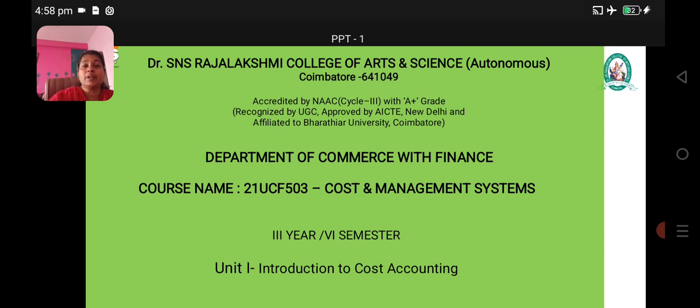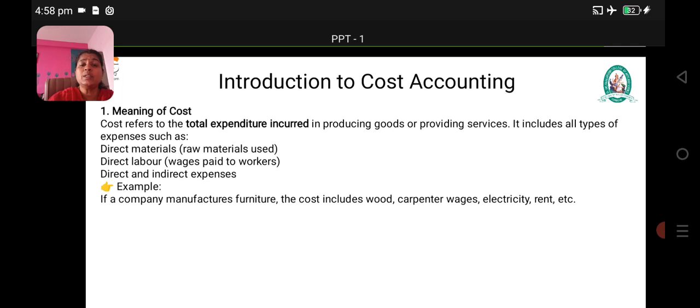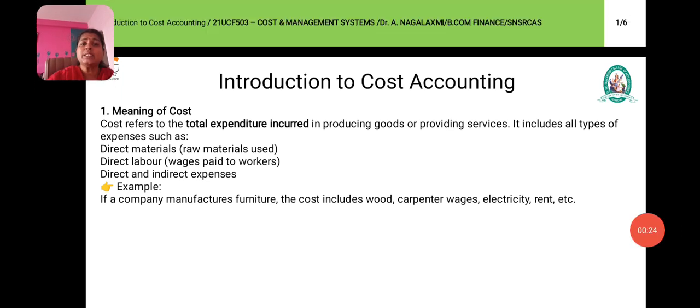I am here to explain a concept, Introduction to Cost Accounting. It comes in the course Cost and Management Systems. We should know what is meant by cost. So, cost refers to total expenditure incurred in producing or providing services. For example, if you are manufacturing a mobile phone, the total cost incurred in manufacturing the mobile phone is said to be the cost.